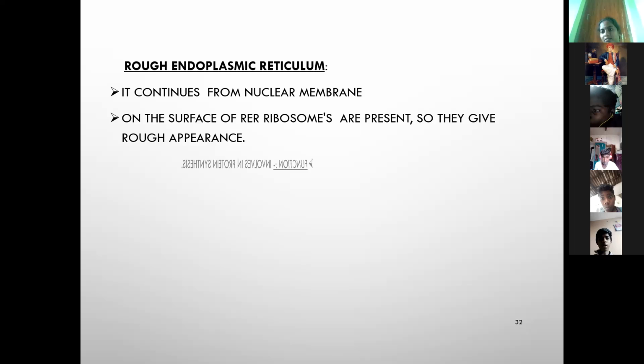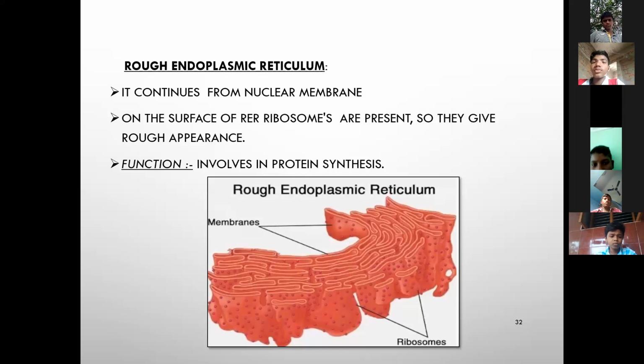Next, function of the endoplasmic reticulum. It is involved in protein synthesis. This is the rough endoplasmic reticulum. The ribosomes are attached to the rough endoplasmic reticulum. These are small granule-like structures called ribosomes.